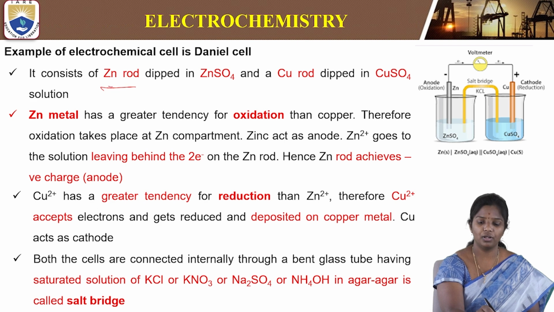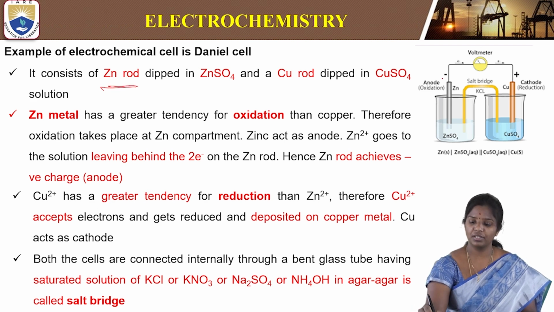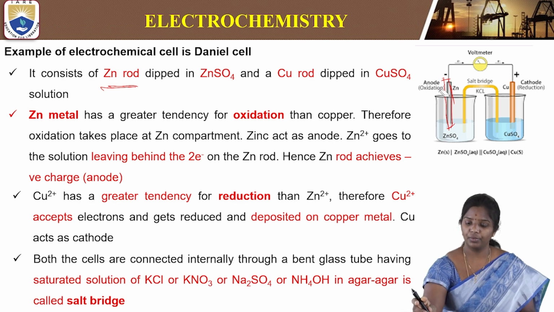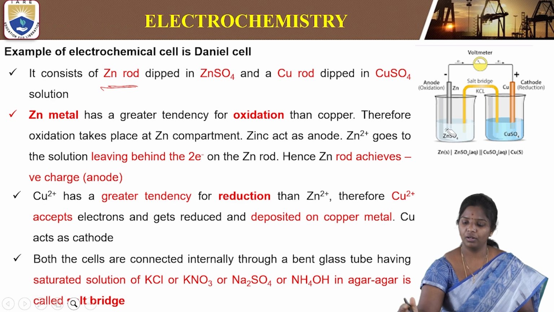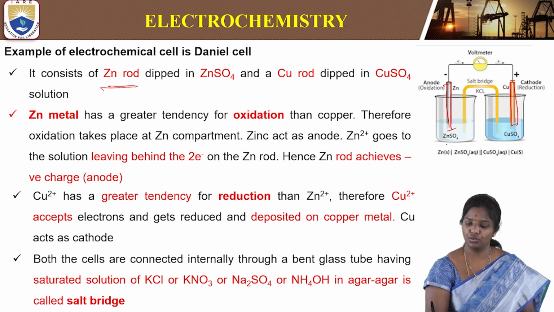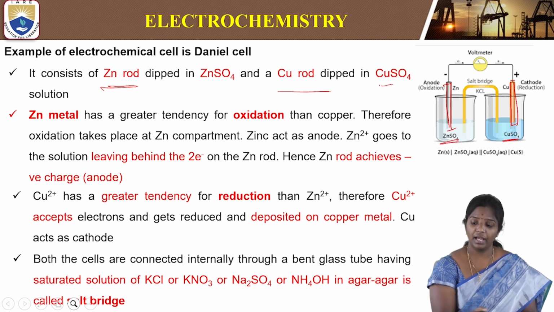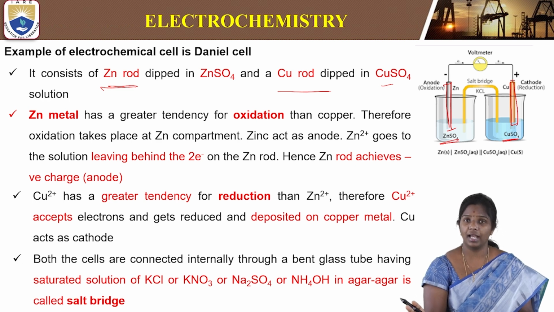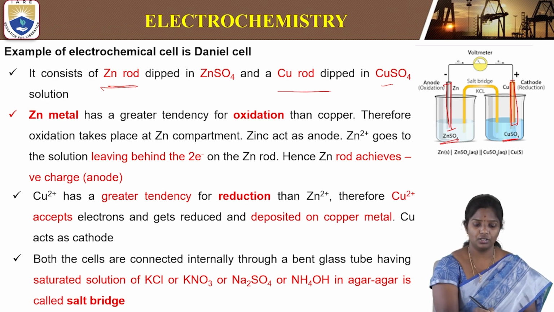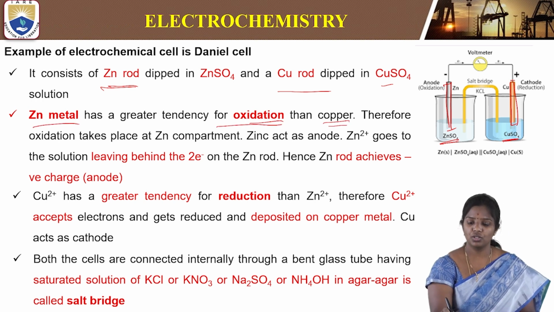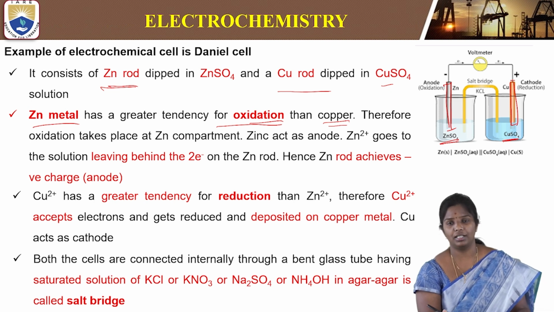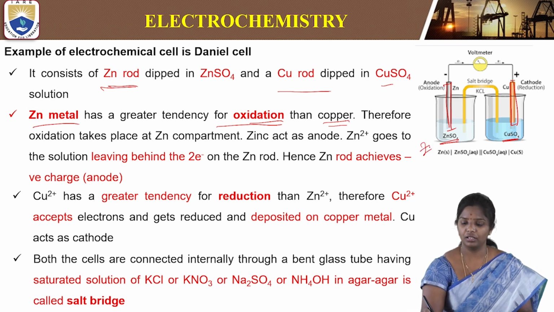So we will see in detail how this works, like a galvanic cell or the Daniel cell. It consists of a copper rod dipped in copper sulfate solution and a zinc rod dipped in zinc sulfate solution. As we know, zinc has a greater tendency for oxidation. So zinc metal has a greater tendency for oxidation when compared to copper. Therefore, oxidation takes place at the zinc compartment.